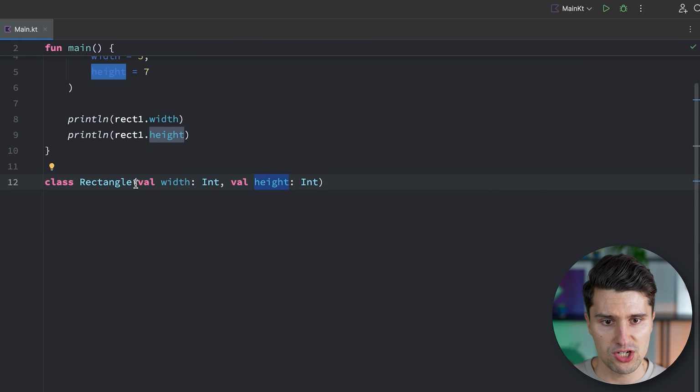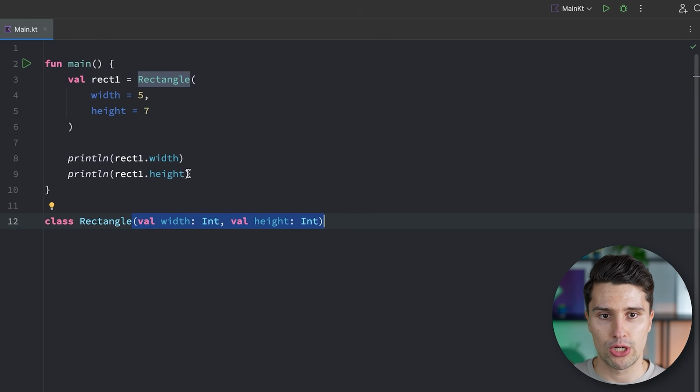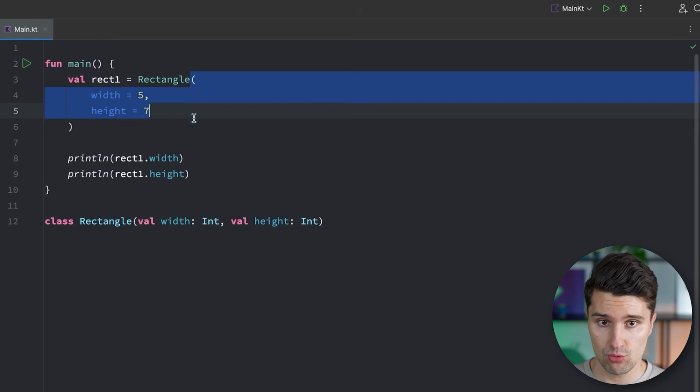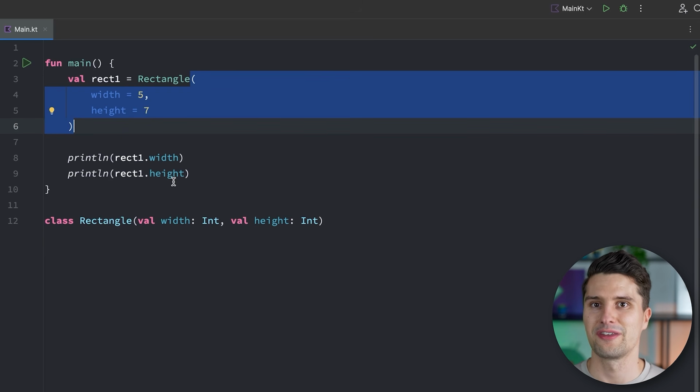And specifically this declaration of defining which data is needed in order to construct a rectangle, because we certainly need to pass a width and a height value in order to have a valid rectangle. There are no rectangles that just have a width and no height. Because this information is needed to construct a specific rectangle, we call this here the constructor of this class. Because what we pass here is needed to construct an instance of this class. So whenever we create a class, we call its constructor with specific arguments. So it's really just a combination of specific values that is needed in order to create a unique instance of that class. But that's really not everything about classes yet.